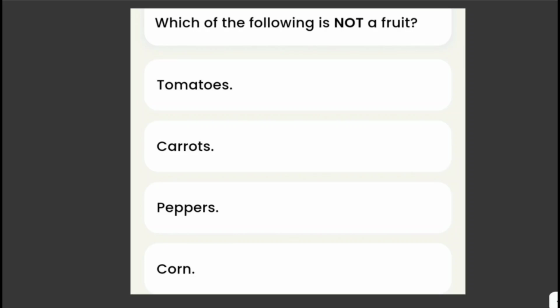This means that anything that develops from the flower of a plant and holds seeds is considered a fruit. That means fruits have seeds. Among the choices here, carrots don't have seeds, and therefore they are considered vegetables and not fruits.